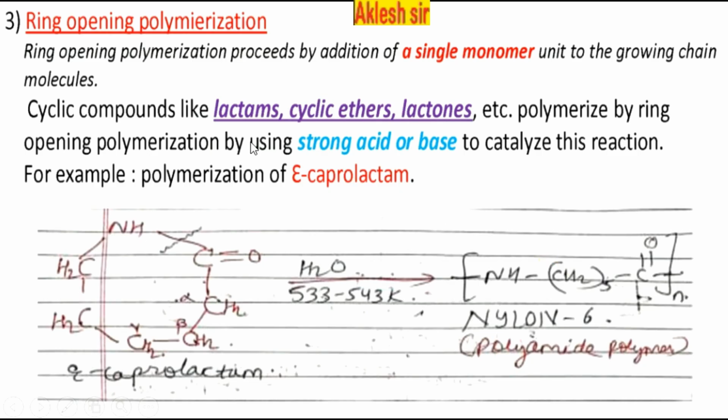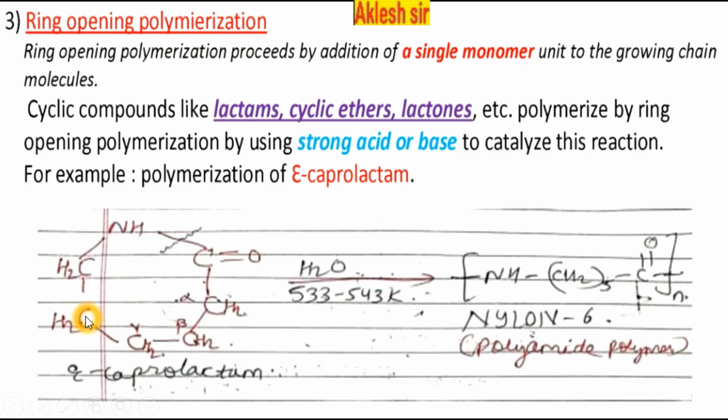Next is ring opening polymerization. Ring opening polymerization is about the addition of a single monomer unit to a growing molecule. Ring means circular shape, so the monomer used is a ring type. This is the starting material for the preparation of nylon 6. To prepare nylon 6, we require a ring type monomer known as epsilon caprolactam.